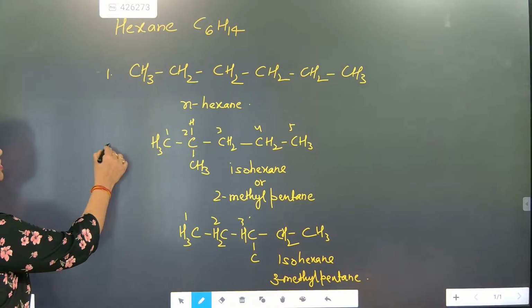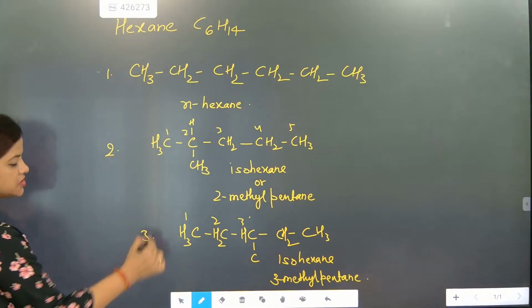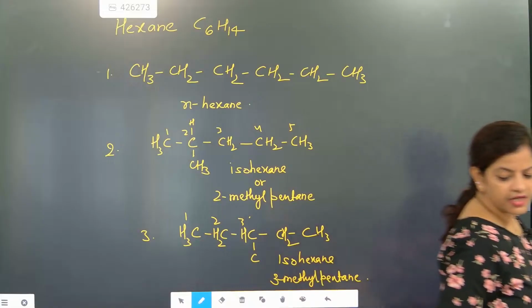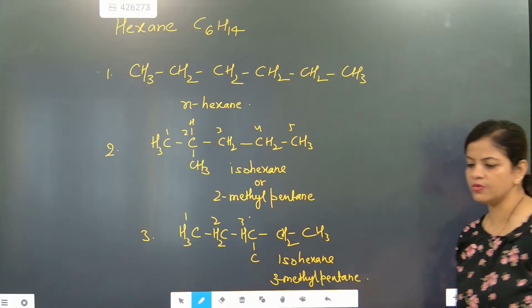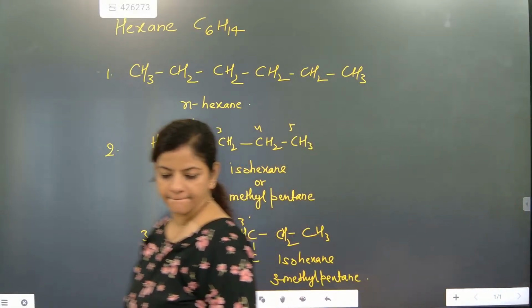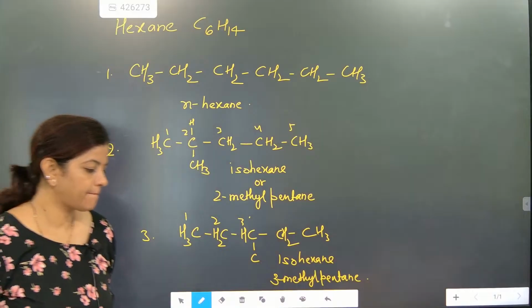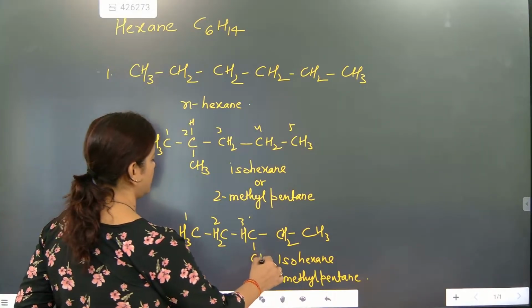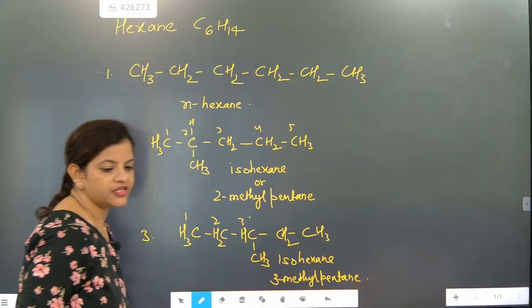This is second number structure. This is third number structure. I hope Sakshi you might have understood. Everybody might have understood. That is second and third. Come on, note down, please. CH3.